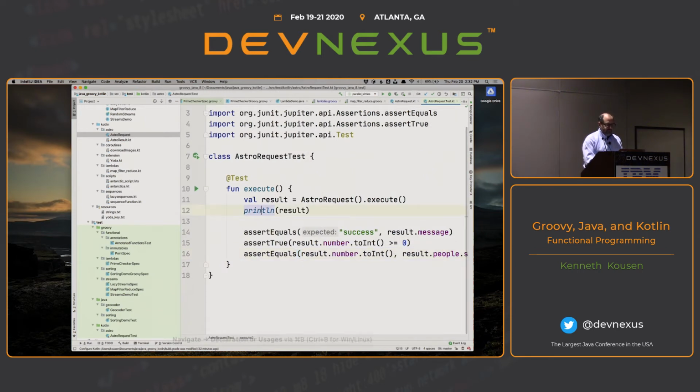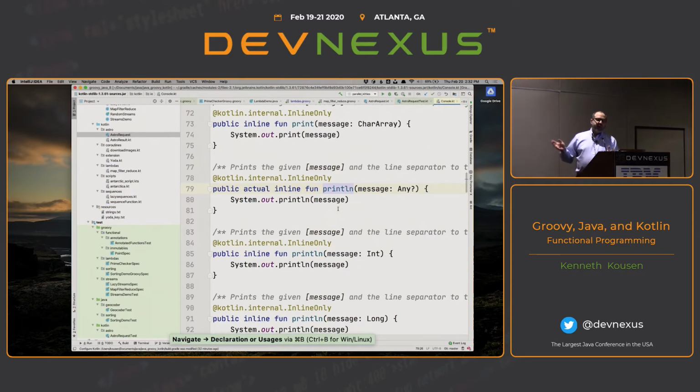At any rate, let me go inside here, and you can see this is in a file called kotlin.kt. Of course I'm on the JVM, so look what it does. It just turns around and calls System.out.println, exactly what you'd expect on the JVM. If I want to invoke that method from Java, I need to know that by default, the generated class name is the name of this file with KT at the end. It would be ConsoleKt.println, because it would be a static method in that class, okay? That's not a functional feature, it's just an interesting characteristic of Kotlin in general.